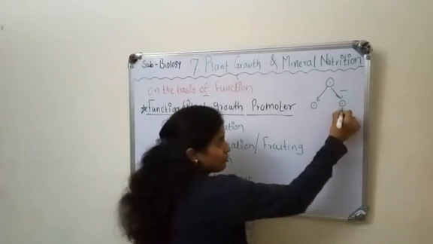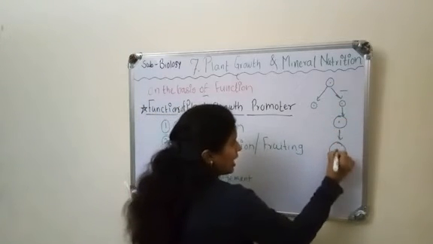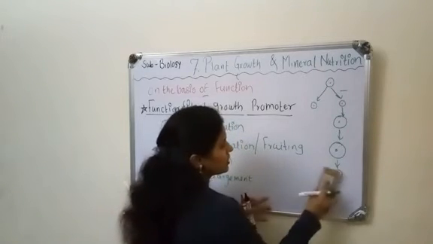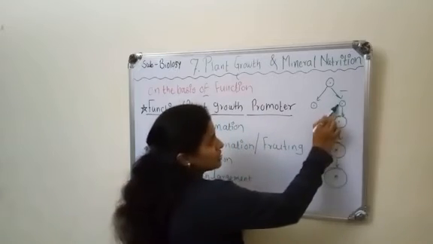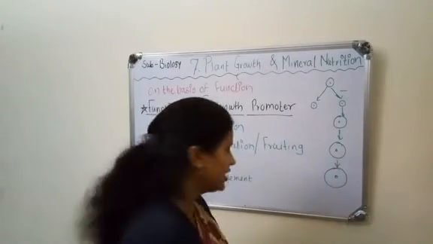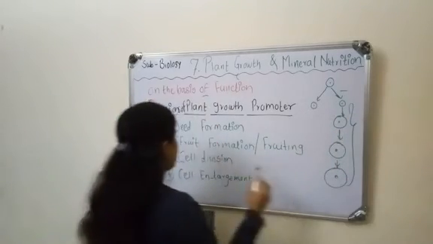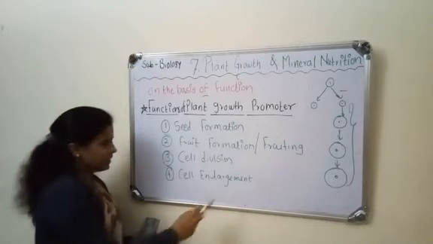Then these minute cells convert into large cells, or elongated cells, and this process is known as cell enlargement. Plant growth promoters help in cell enlargement.